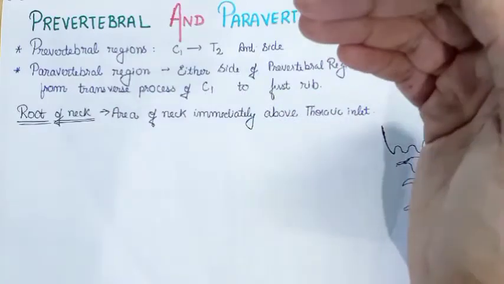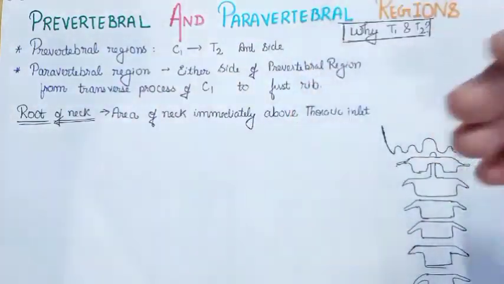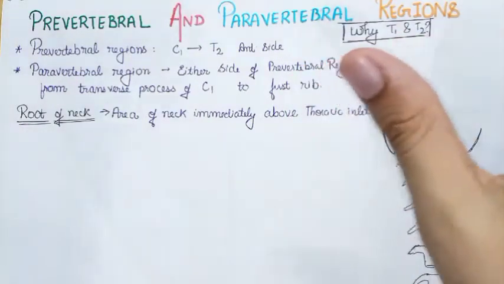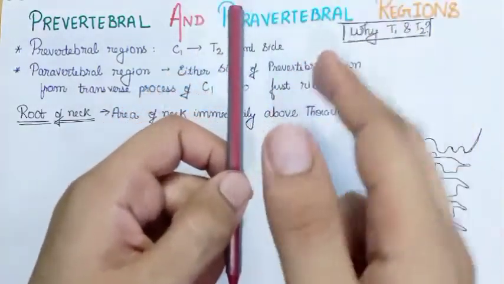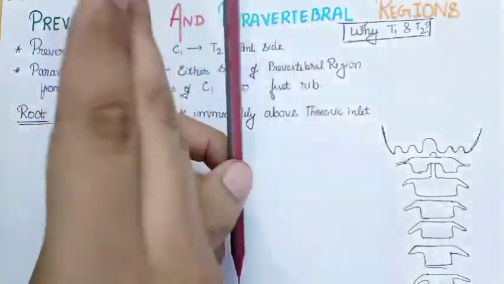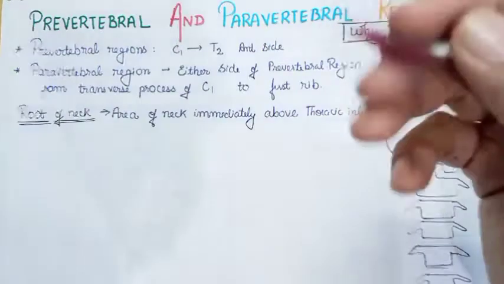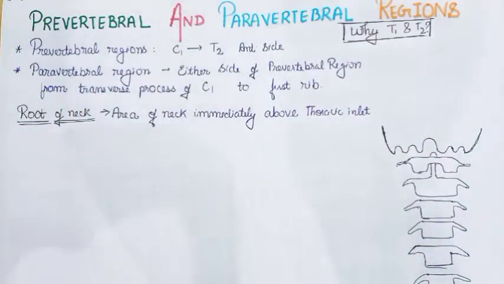And what is understood by the paravertebral region? See, the word para means along the sides. When I talk about the para-aortic lymph nodes or para-aortic region, the meaning is also the same, the region along the sides. So the paravertebral region extends along the sides of the vertebra or the sides of the prevertebral region. Now let us see the extent of both the regions, from where to where it extends, and what are the peculiar characteristics or the different structures present in these regions.